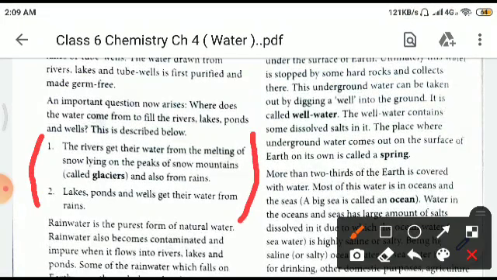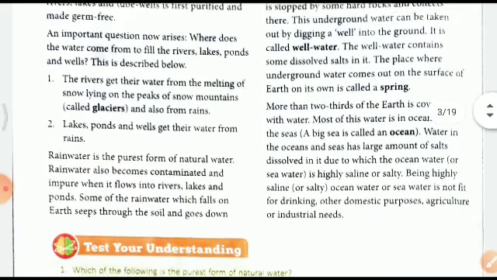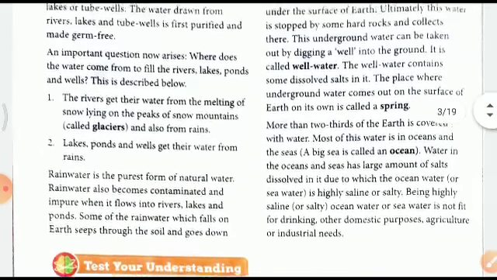The answer is in these two points: the rivers get their water from the melting of snow lying on the peaks of snow mountains called glaciers, and also from rains. Lakes, ponds and wells get their water from rainfall. This line is very important: rainwater is the purest form of natural water. The rainwater also becomes contaminated and impure when it flows into rivers, lakes and ponds. Some of the rainwater which falls on earth seeps into the soil and goes down.